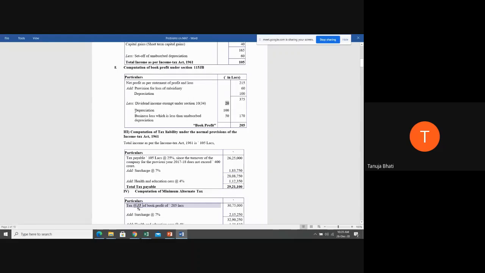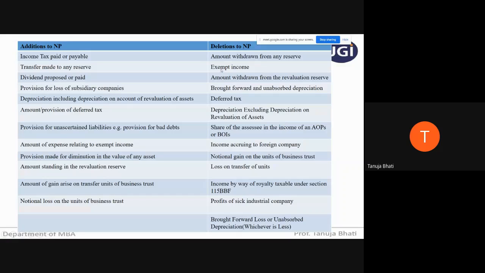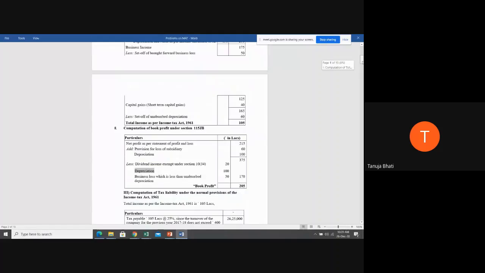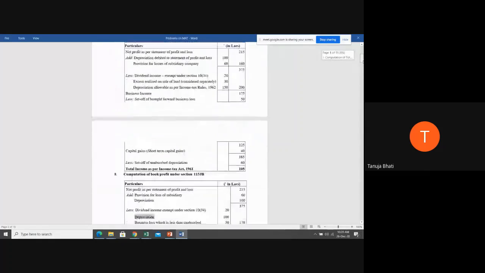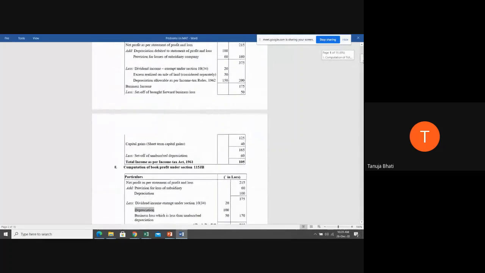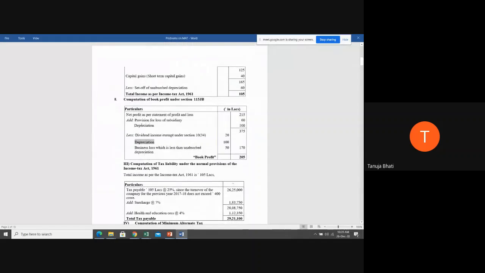Then depreciation also you're going to deduct 100. Why? Because students, look at the right hand side. Here depreciation you're supposed to deduct excluding depreciation on revaluation of asset. But here in this problem, depreciation on revaluation of asset is not given. Only depreciation is given. So what you're going to do? Normal depreciation, you're going to add, and you're going to also deduct depreciation. So 100.